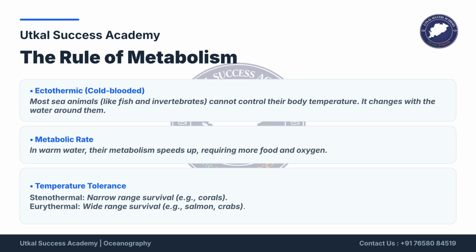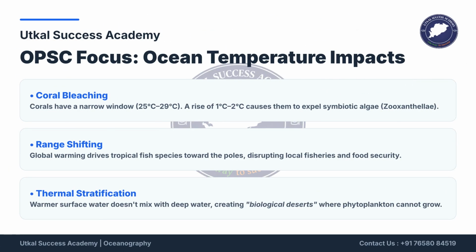Organisms are classified by temperature tolerance, with stenothermal, like corals, surviving in a narrow range, and eurothermal, like salmon, surviving in a wide range. Ocean temperature changes have significant impacts. Coral bleaching occurs when temperatures rise by 1 to 2 degrees Celsius. Range shifting sees tropical fish move poleward, disrupting fisheries. Thermal stratification leads to warmer surface water not mixing with deep water, creating biological deserts.